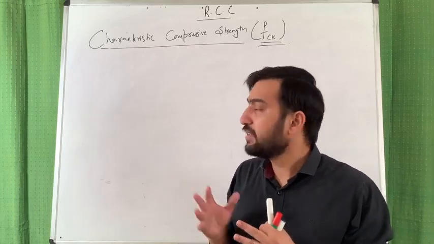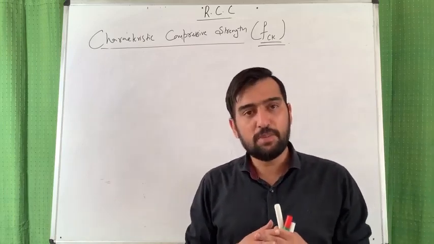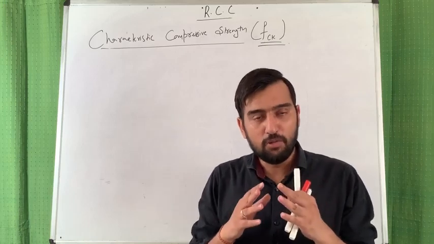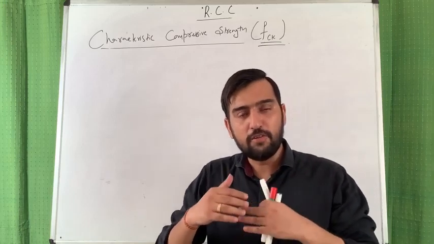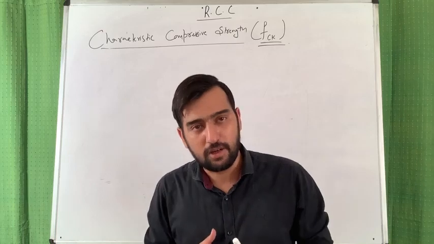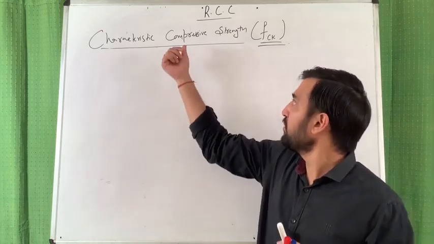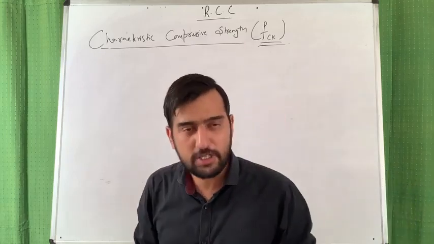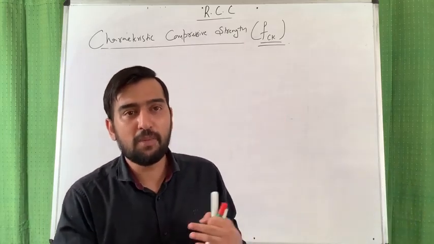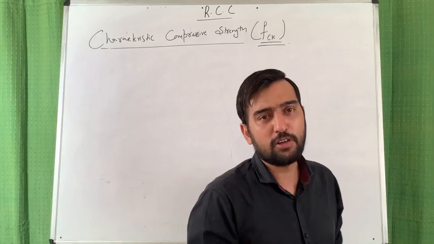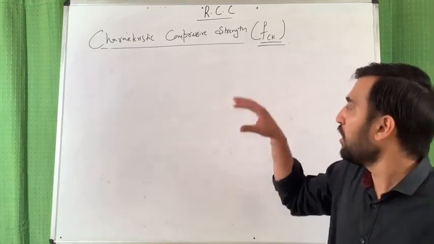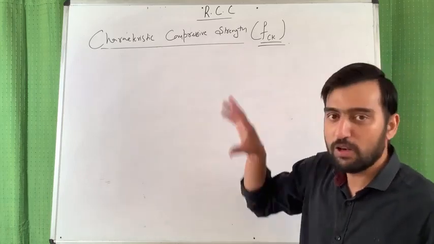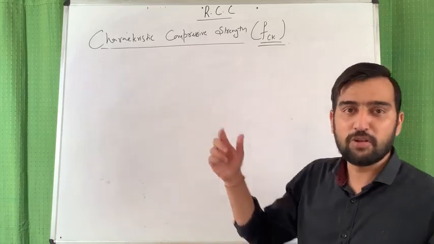it is actually representing the value corresponding to a certain set of data. This compressive strength is not obtained from a single observation. You have performed multiple observations, and after those multiple observations you are reaching towards a value. So that's why you are using the word characteristic.